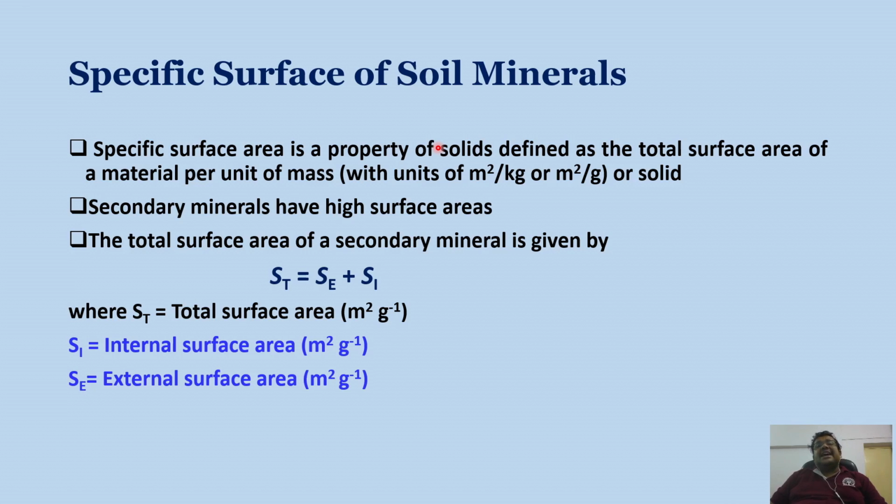Secondary minerals have high surface area, obviously because of their smaller size, and the total surface area of a secondary mineral is given by St = Ac + Si, where St denotes the total surface area measured in square meters per gram, Si is the internal surface area, also measured in square meters per gram, and Ac stands for the external surface area. So the summation of external surface area and internal surface area ultimately gives the total surface area.